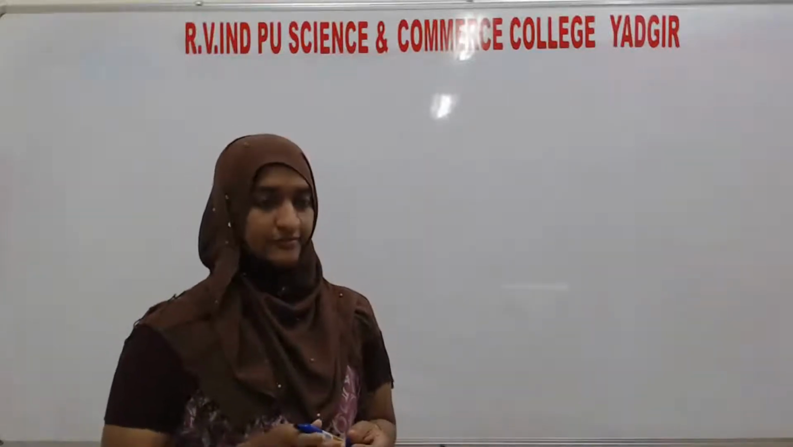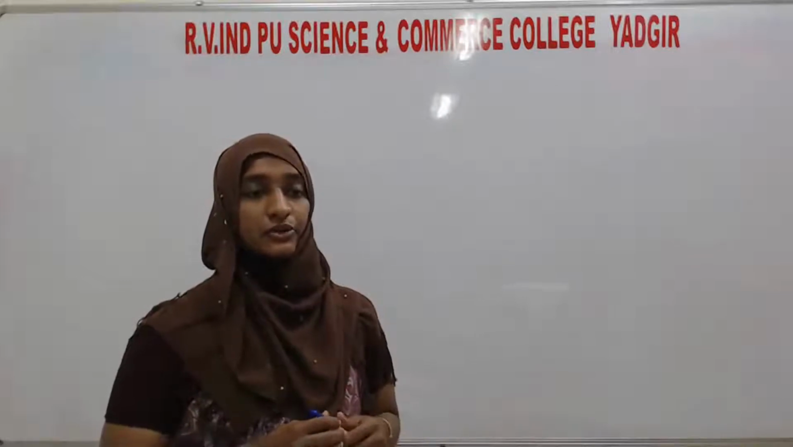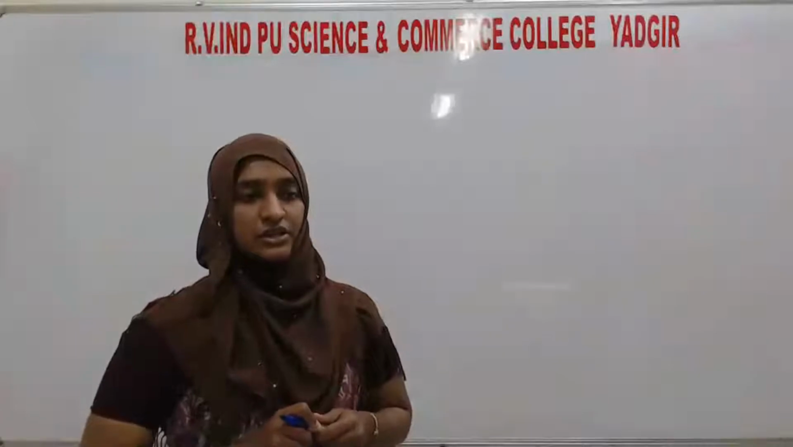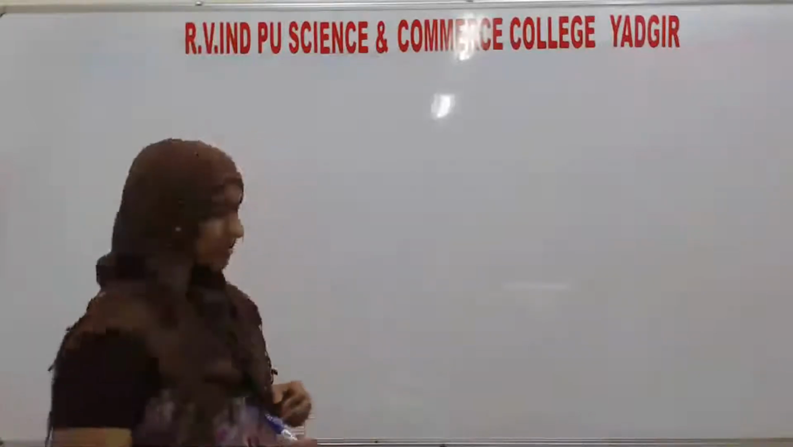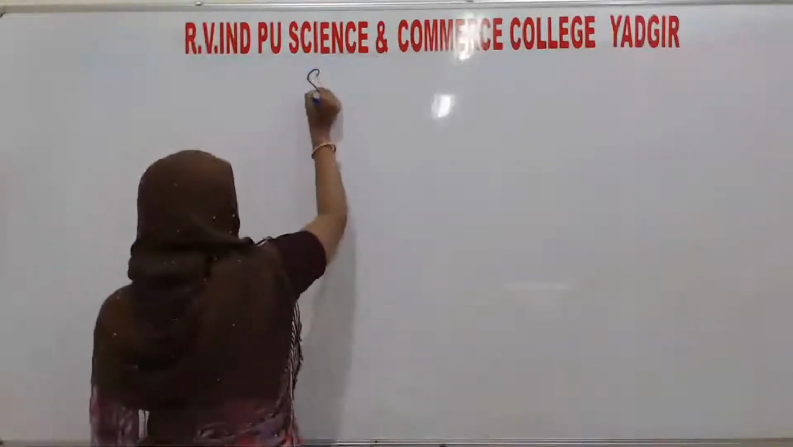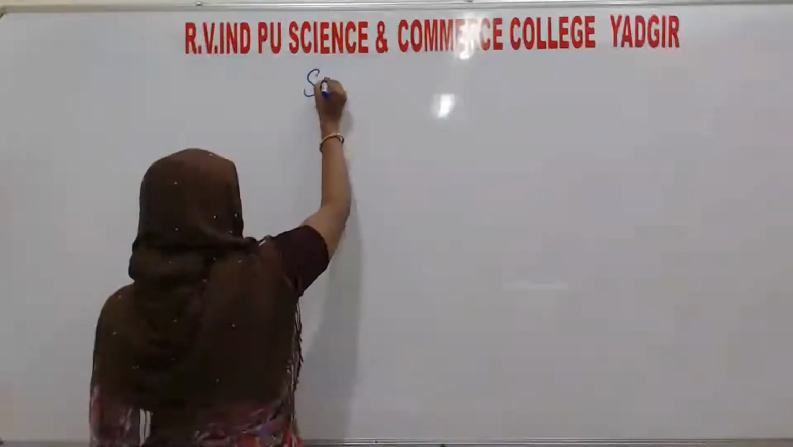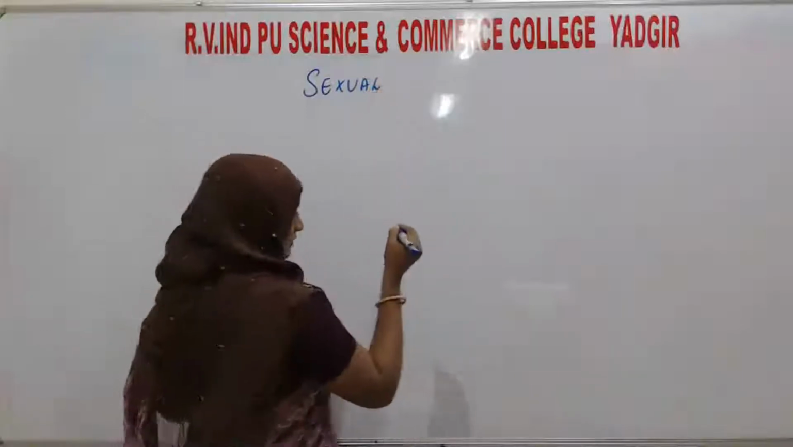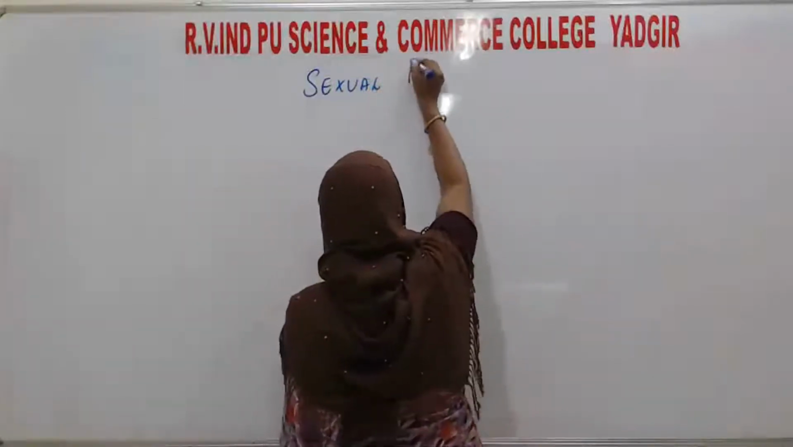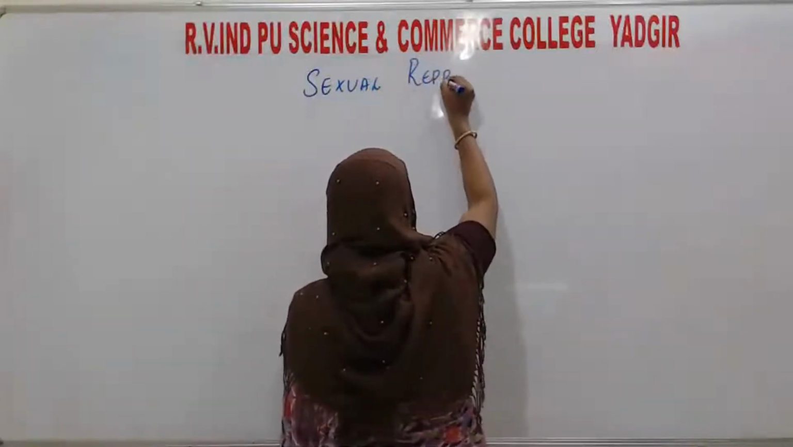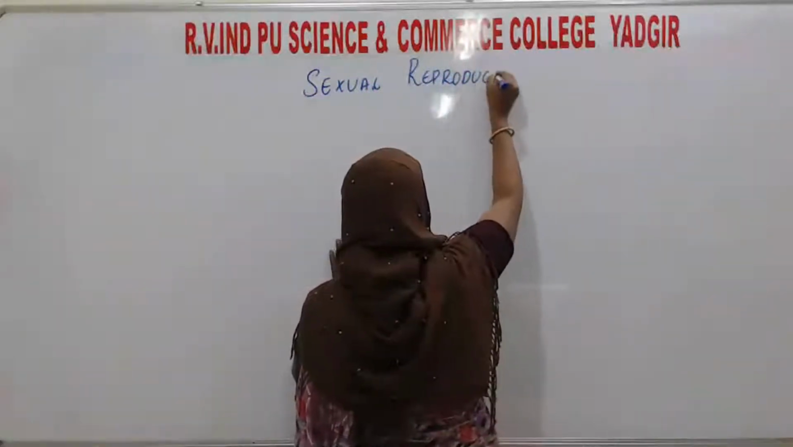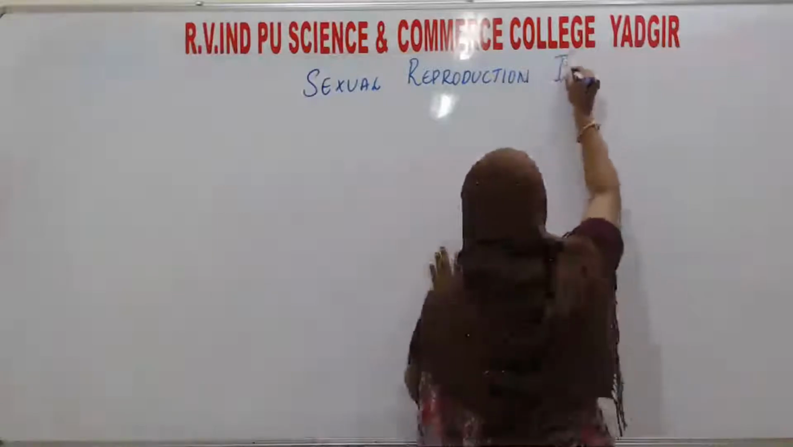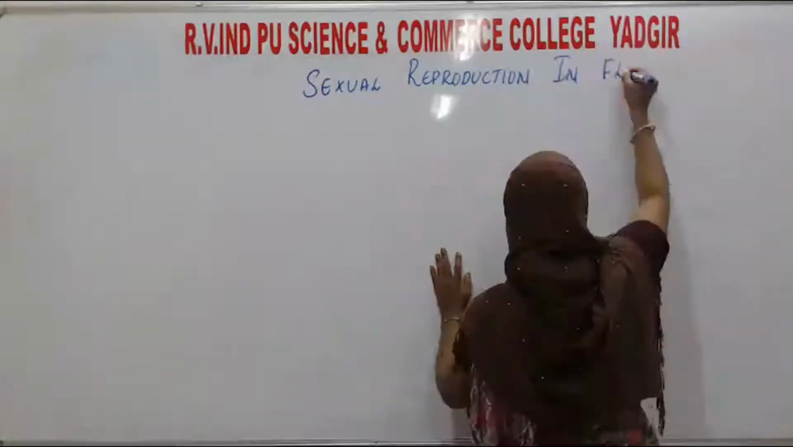Good morning, students. Today we will go with a new chapter, that is the sexual reproduction in flowering plants. What is the name of the chapter? That is sexual reproduction in flowering plants.